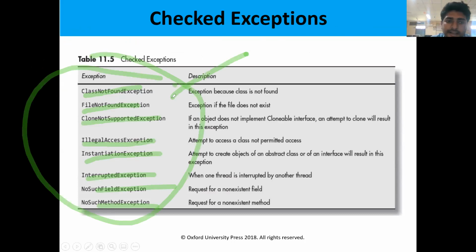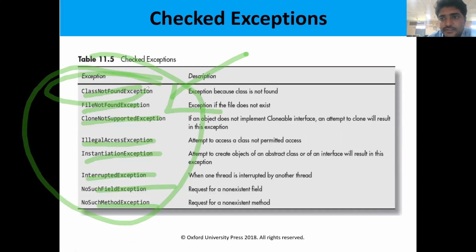So that means the compiler will check for the exception handler. If you find any class not found exception, the compiler will search for that exception handler. If the compiler doesn't find any exception handler, at compile time only we'll get an error. If we don't have any exception handler, then the compiler will display the error at the time of compilation only.